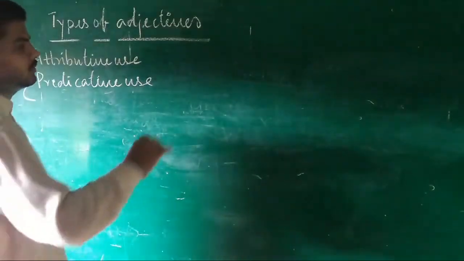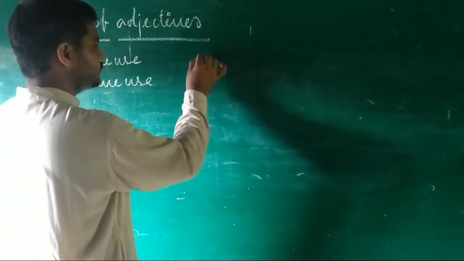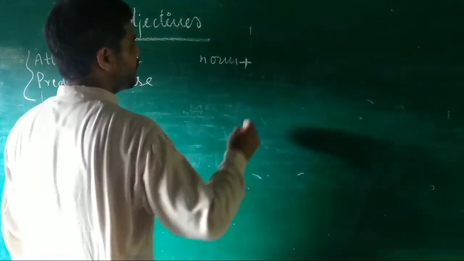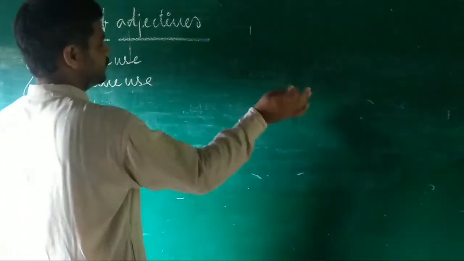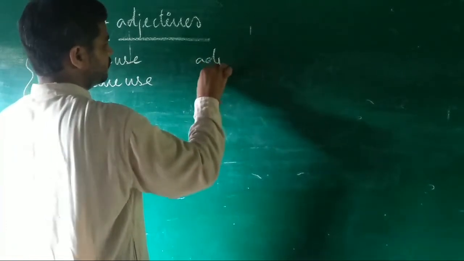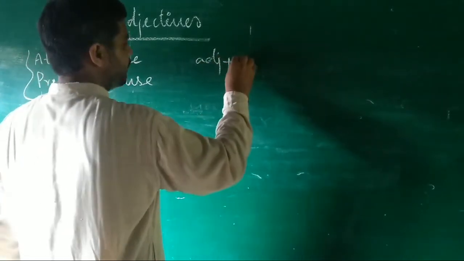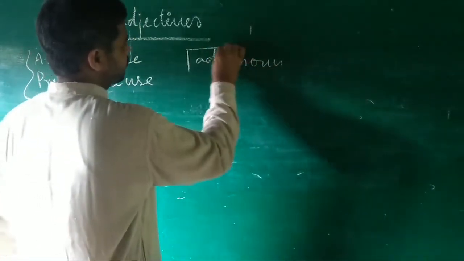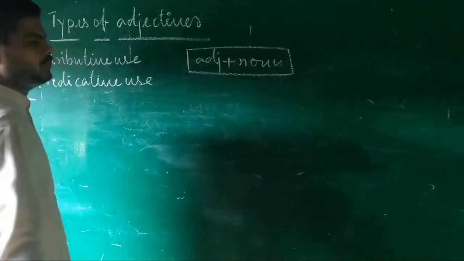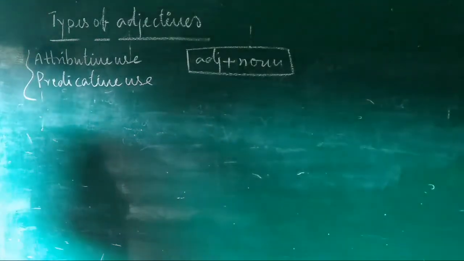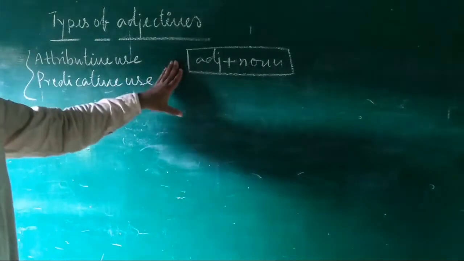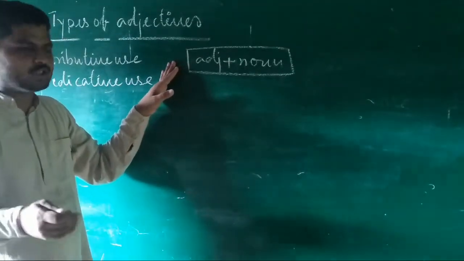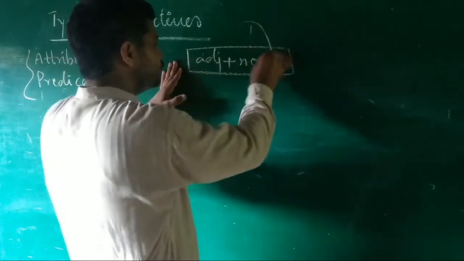Suppose an adjective comes in this pattern: adjective plus noun. If in any sentence there is an adjective and after it a noun, such is known as attributive use. Why?